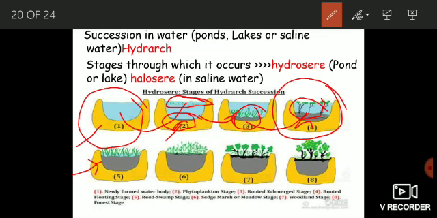And these plants transpire excessively, which decreases the concentration of water. And furthermore, their death and decomposition leads to the accumulation of more organic matter, more soil formation takes place, and the conditions become favorable for the next coming plant community, which is known as sedge marsh or meadow stage, okay. And in this stage only those plants are able to live which are adapted to live in marshy soils.